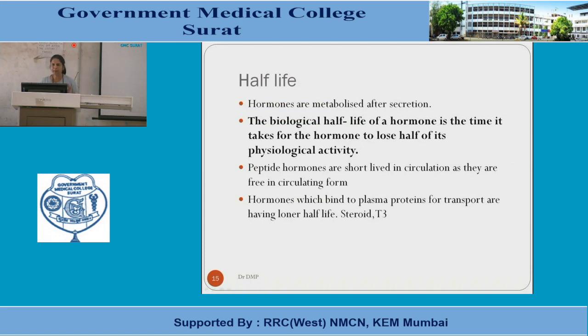So normally the peptide hormones or the water-soluble hormones have a shorter half-life, whereas the hormones which bind to the carrier proteins, plasma proteins, for transport are inactive and protected from degradation. So they have a longer half-life. These are the lipid-soluble hormones, the steroid hormones or the thyroid hormones.